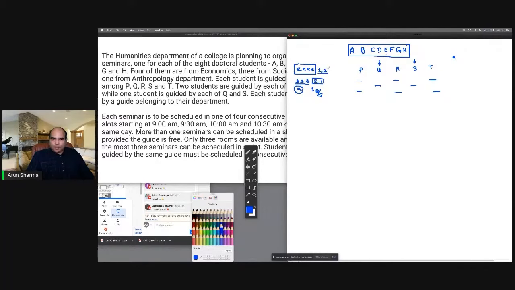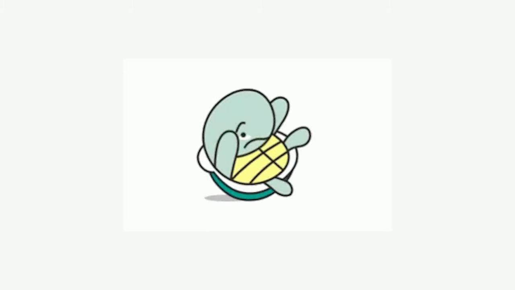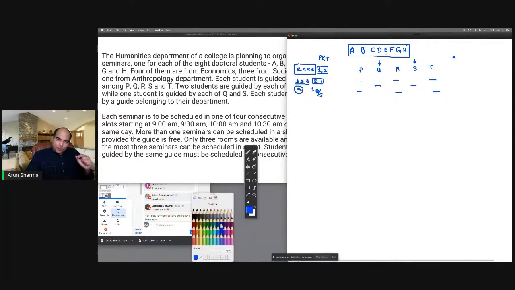So amongst PRT, this deduction can happen at this point itself. You will realize one more thing, that a lot of times a question becomes difficult because you miss a twist, especially in reasoning and also in logical DI. There was a previous question that was logical DI. It becomes difficult because you miss a twist inside the question. So out of PRT, 2 will go here and 1 will go here. That's what you understand at this point.